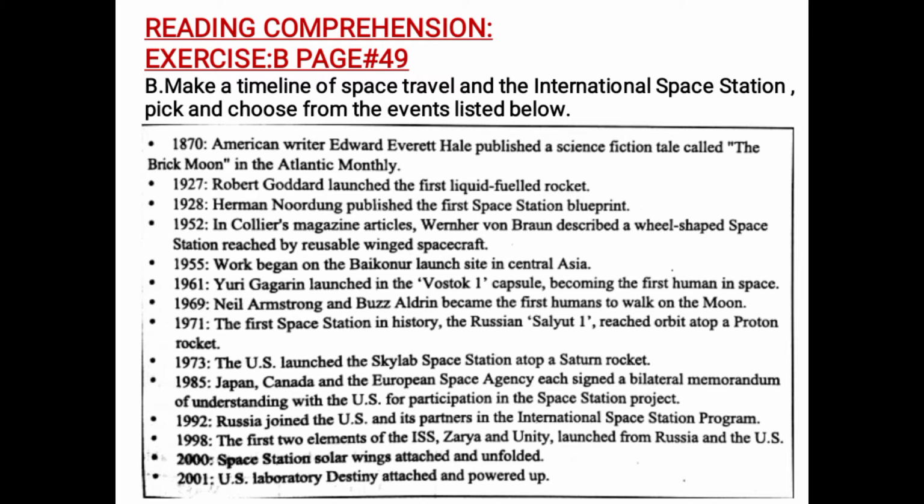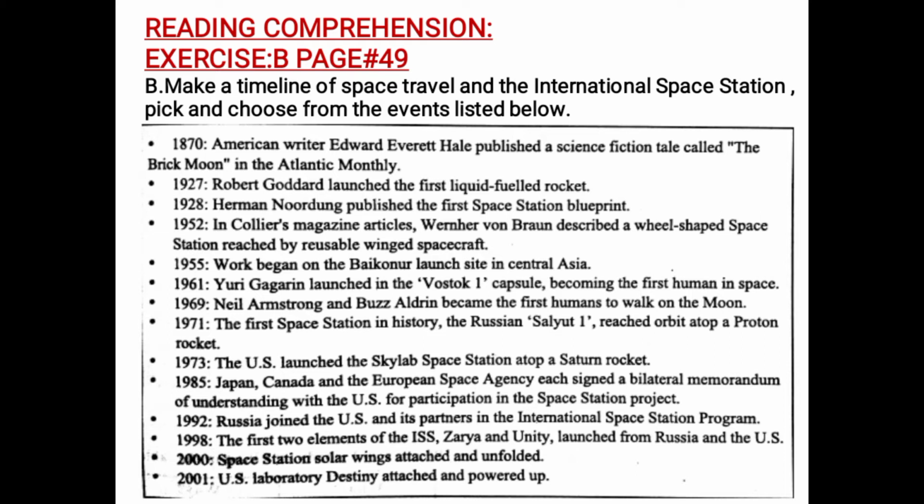Then after some years, after a lot of years actually, in 1927, Robert Goddard launched the first liquid-fueled rocket. So the first rocket was launched in 1927, which was filled with liquid to check the weightlessness in space. Then after 1 year, Herman Noordung published the first space station blueprint. In 1952, in Collier's magazine articles, Werner von Braun described a wheel-shaped space station reached by reusable winged spacecraft.